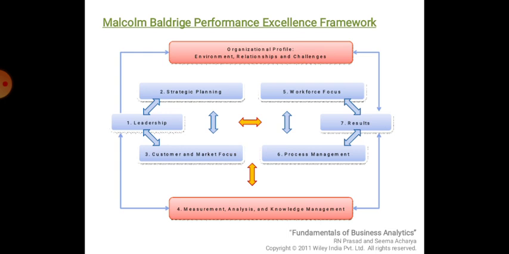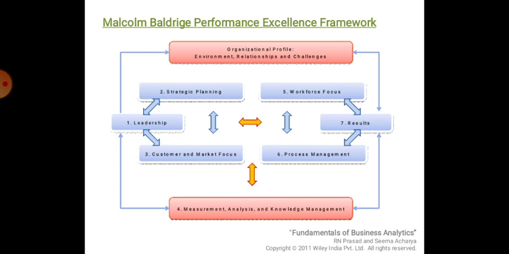So in this figure, you can find the Malcolm Baldrige Performance Excellence Framework. This is a figure which represents it. There are various rectangles you can see. You can identify there are 8 rectangles. The very top one and bottom one are marked in a little bit orange reddish color, and in blue color you have got 6 rectangles.